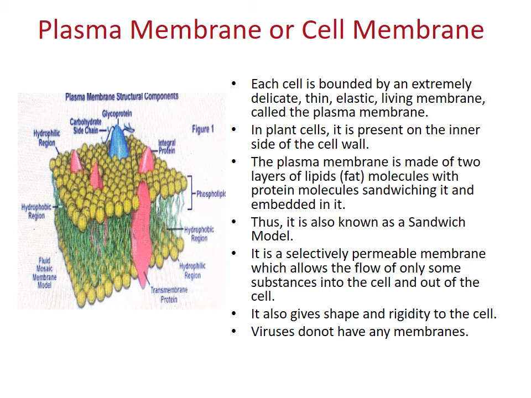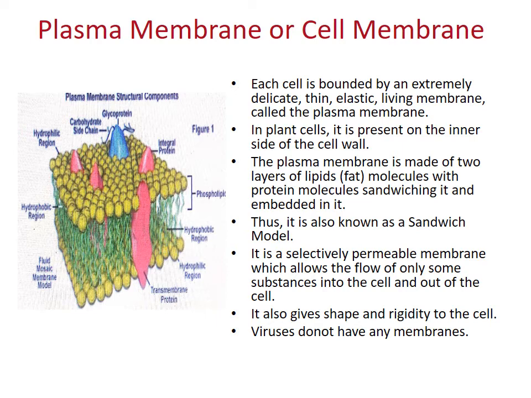If you see in the figure, the yellow ball-like structures indicate the lipid layers, upper and lower, while in between, the pink and blue colors are nothing but protein molecules, present either on the outer layer, that is peripheral, or integrated, that is in between the molecules. Thus it is also known as the sandwich model.